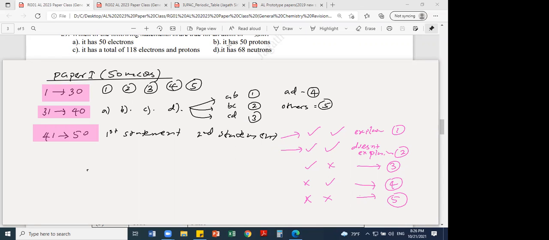Then the next part. If you want to go for an A pass, at least you have to get 40 plus. If you can get the maximum, that's good, because what matters here is not the marks but the study score. Out of 50 MCQs, if you can get 40 plus, that's good. At least 45, 46 is really good to go for an A pass with a good study score. Right. Then next one.